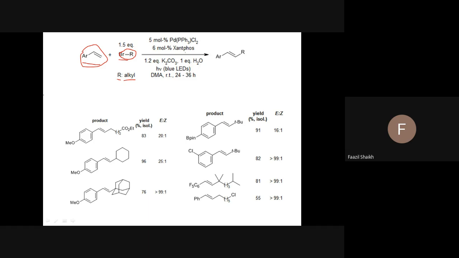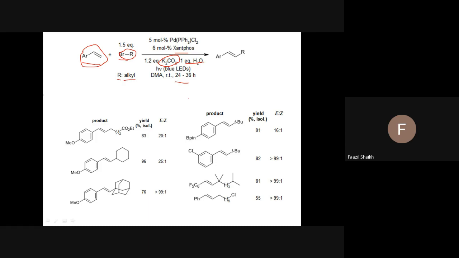Palladium catalyzed, Xantphos means the ligand, and the base is potassium carbonate. Water is also added. And see, the duration is very long. But many scientists later reduced the time also, because it was 2 to 3 days.